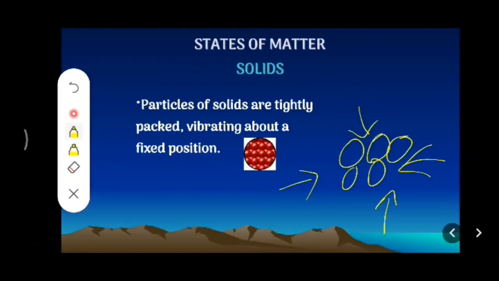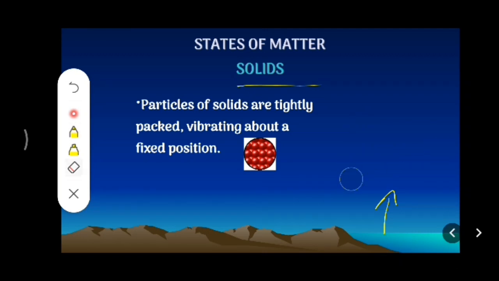The first and most familiar state of matter is solid. First point: particles of solids are tightly packed, vibrating about a fixed position. It means that in a solid state, the particles are very compactly arranged.